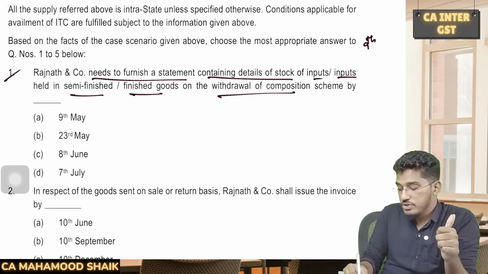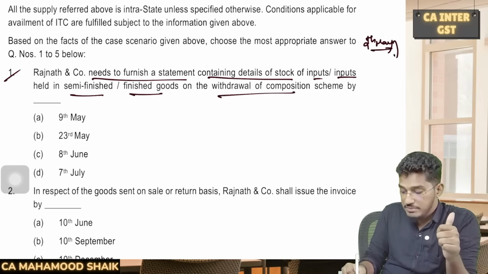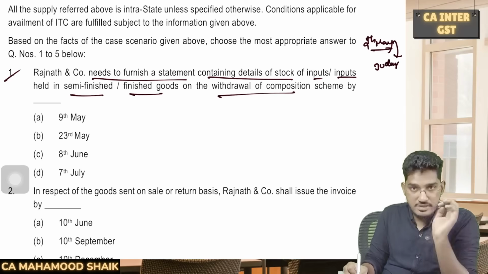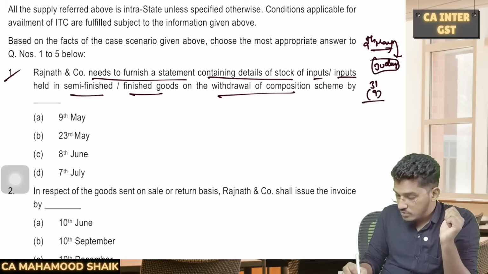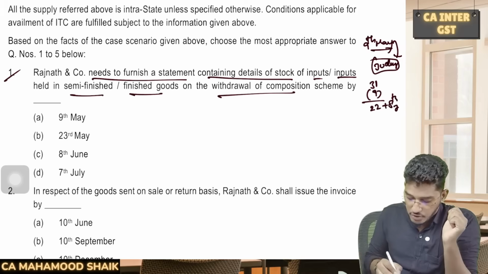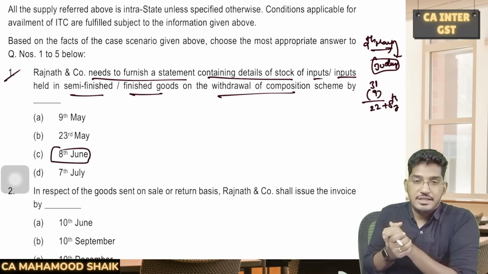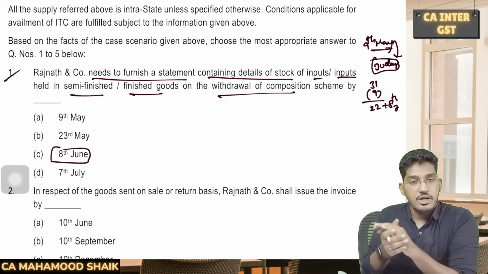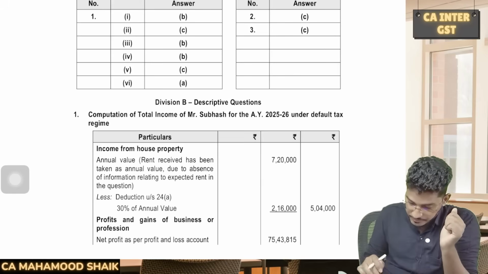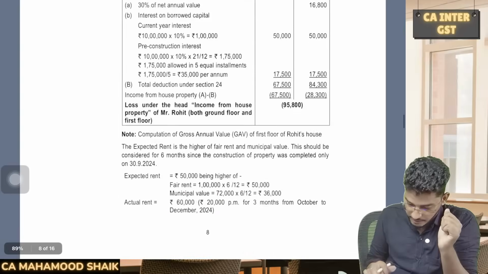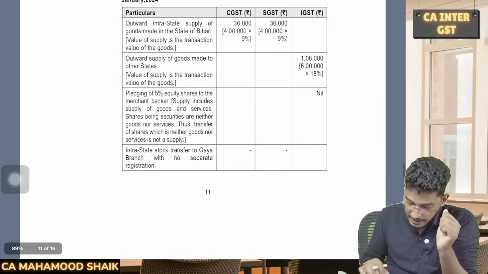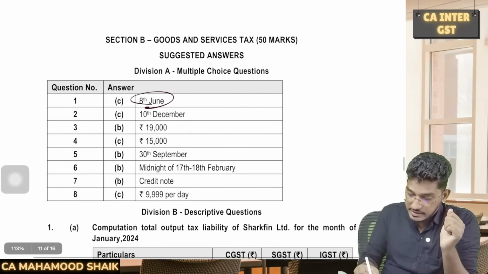When he is opting out of the composition scheme on 9th of May, as given, from this date, within 30 days, you have to file that GST ITC-01. If I calculate the 30 days, in May we have 31 days. Out of that, take out 9. So how many days are over? 22 days are over, plus 8 more days in the month of June. So on or before 8th of June, you are required to file that GST ITC-01, in which you will give the details regarding the inputs held in stock, semi-finished goods or finished goods. So the answer will be C here. If we simultaneously have a key for our reference, we can wind up the discussion very quickly. Yes, as you could see here, the option is C.